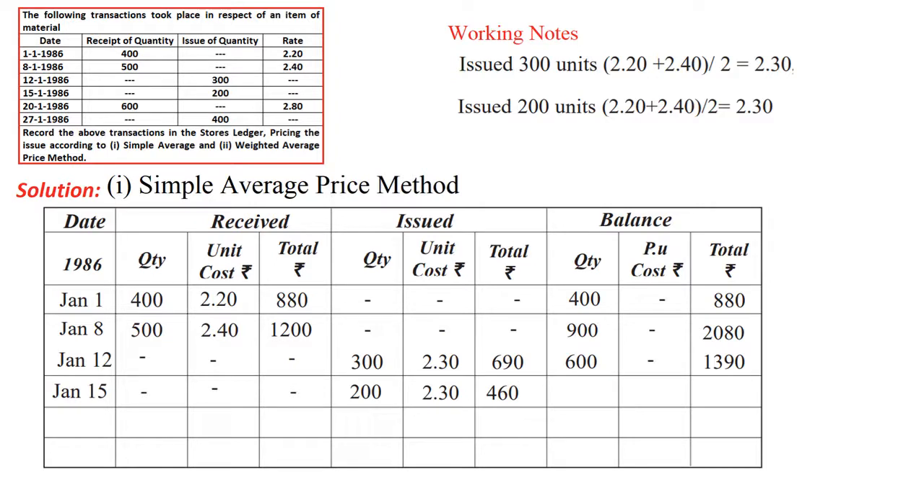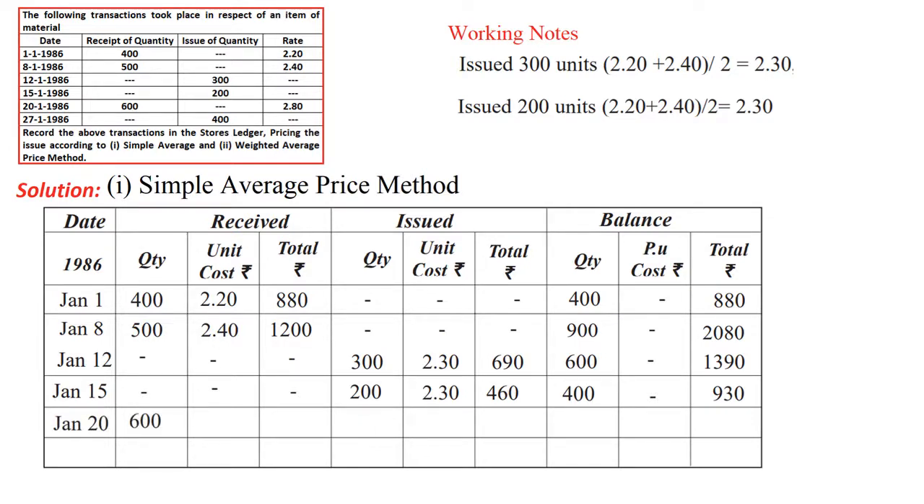We have calculated the cost the same way. Units should be deducted from units, that is 600 minus 200, we will get 400 units. Then issue price will be left blank, and cost 1390 minus 460, that is 930 we will get, right? So like this we need to calculate the balance of material.